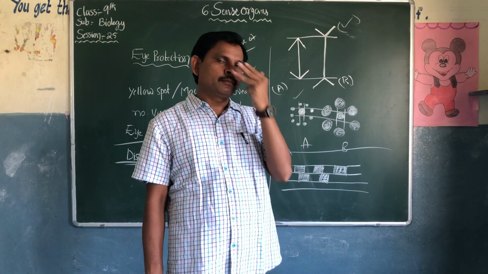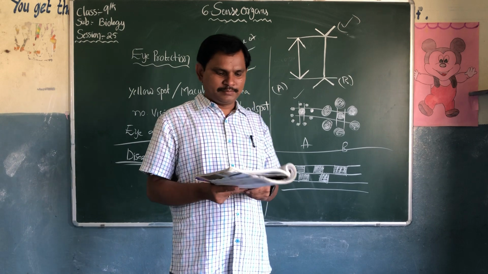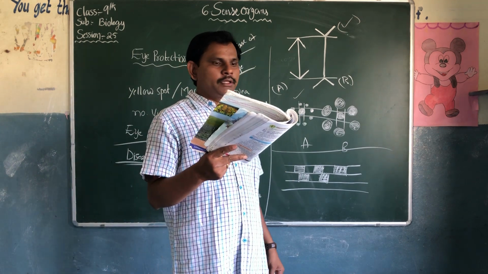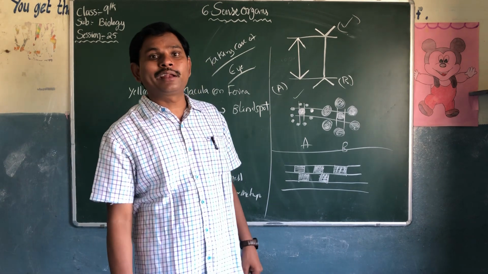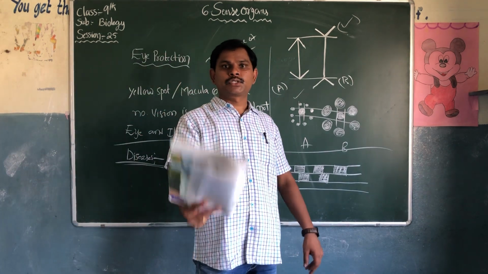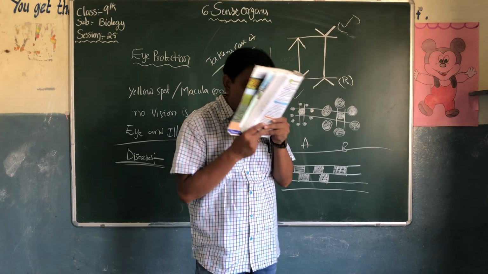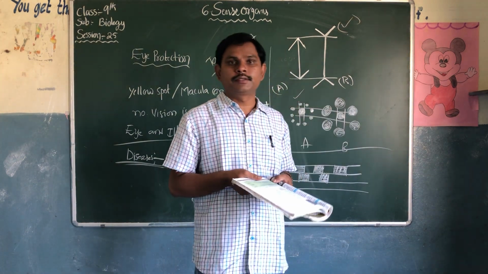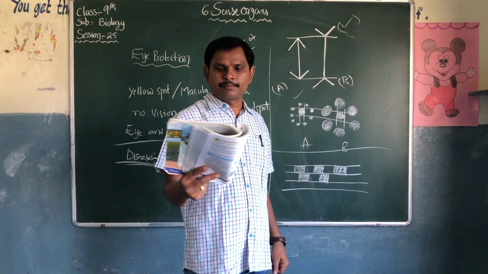When we wash, it will clean them. Are you doing it or not? Keep the distance between the book and eyes about 25 centimeters while reading. Some students read like this. No, it will affect the eye. 25 centimeter distance should be there.